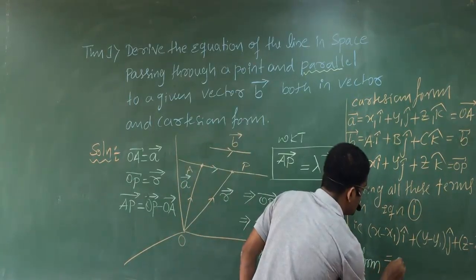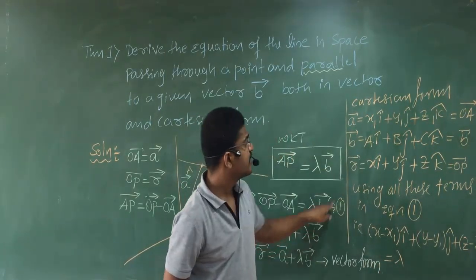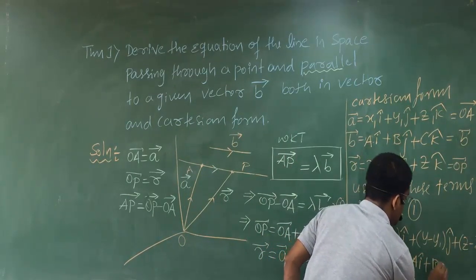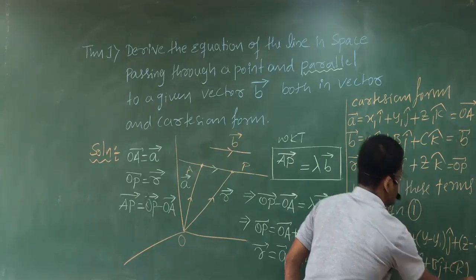Lambda b, where b is written as a i cap plus b j cap plus c k cap.